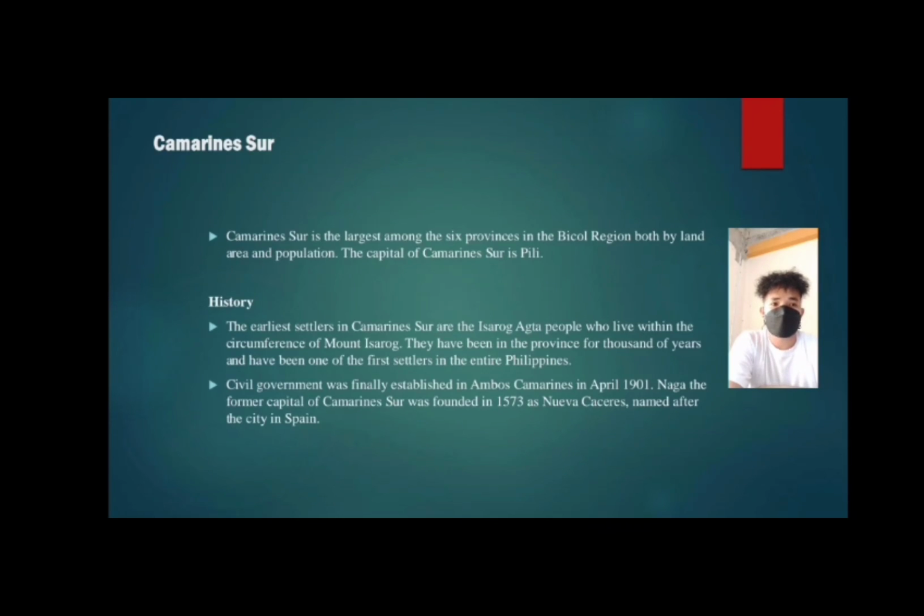The earliest settlers in Camarines Sur are the Isarog Agta people who live within the circumference of Mount Isarog. They have been in the province for thousands of years and have been one of the first settlers in the entire Philippines. Next, civil government was finally established in Ambos Camarines in April 1901. Naga, the former capital of Camarines Sur, was founded in 1573 as Nueva Cáceres, named after the city in Spain.